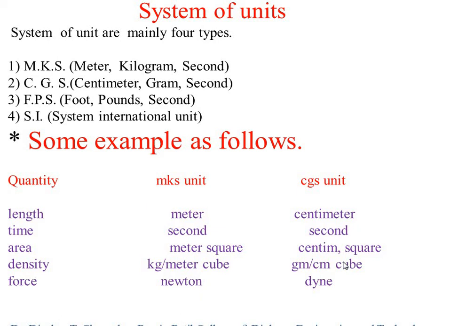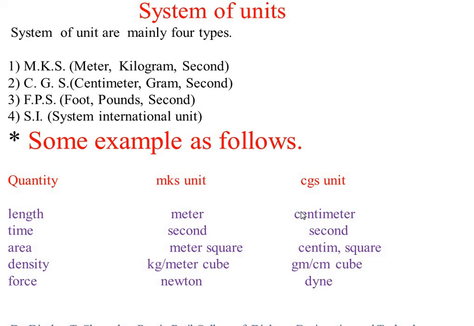Then physical quantity. Those quantities which can be measured are called physical quantities, and physical quantities are of two types: fundamental physical quantity and derived physical quantity.